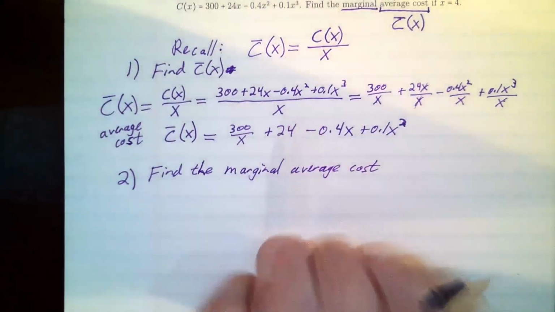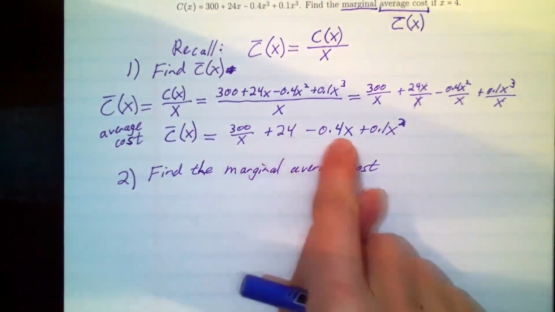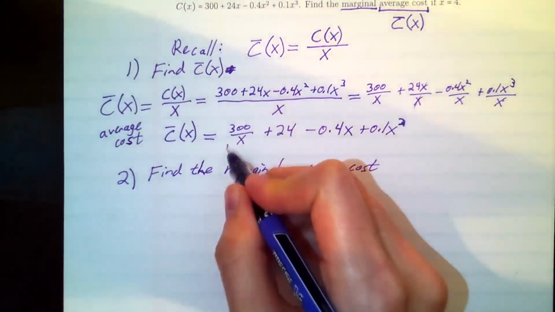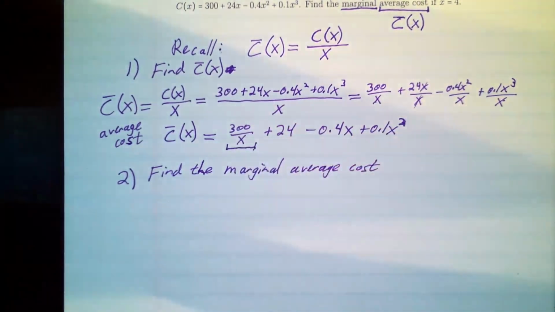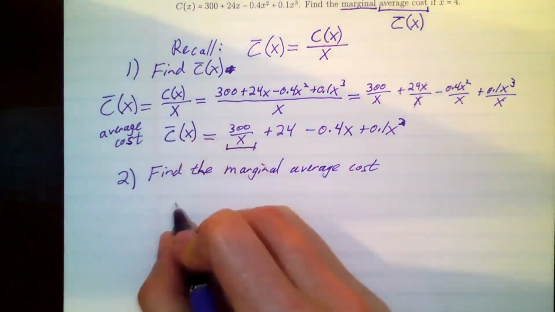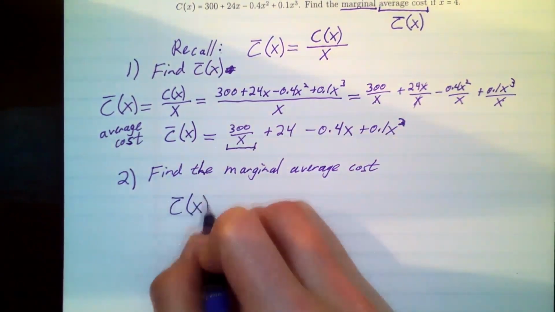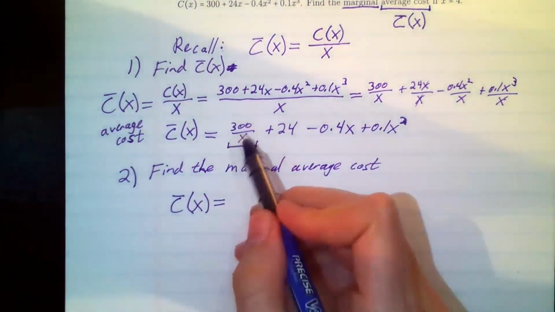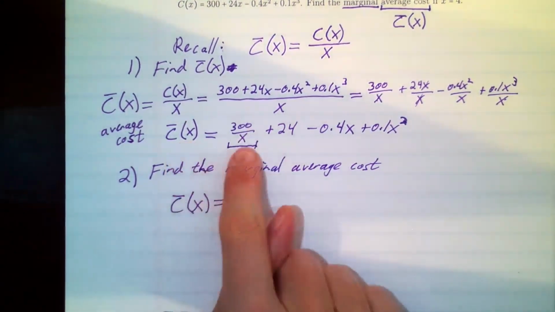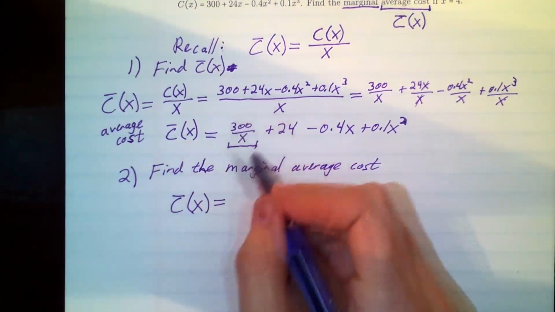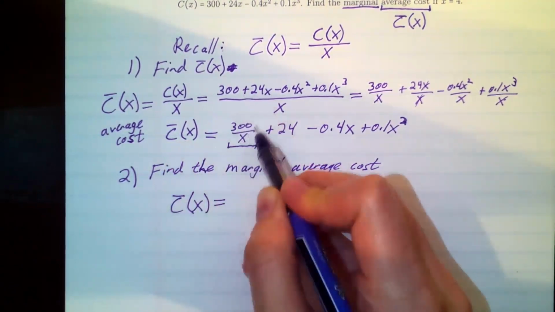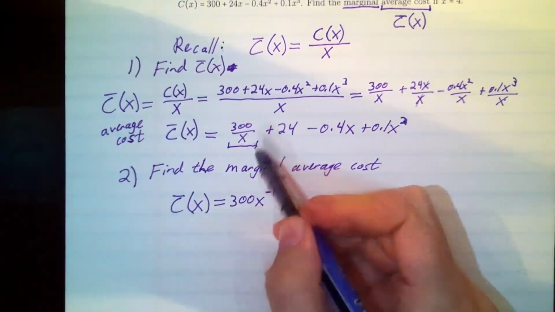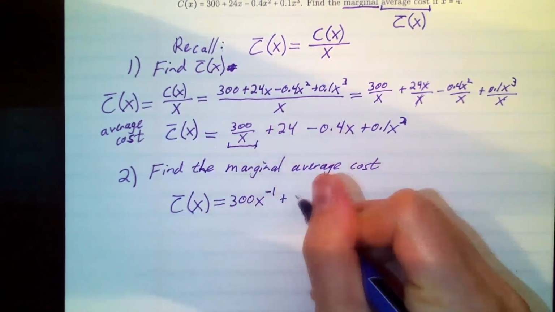Take the derivative. Now this thing, when I'm looking at it, I'm about to take the derivative of it. These terms look kind of nice. Now 300 over x, this one's a little peculiar. We need to change up my C bar and make it look more derivative friendly. So I'm not taking the derivative yet, but what I am going to do is take my C bar that I'm getting ready to take the derivative of, and take this term and pop this x up into the numerator, make the power negative. It becomes x to the negative 1 in the top.